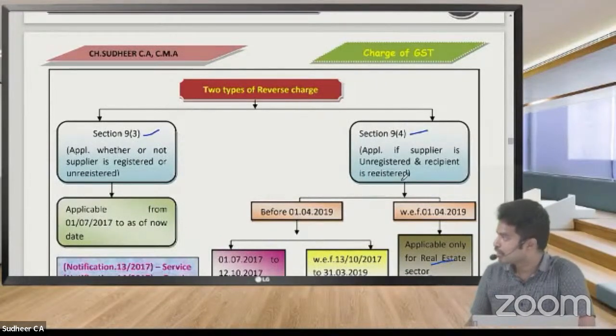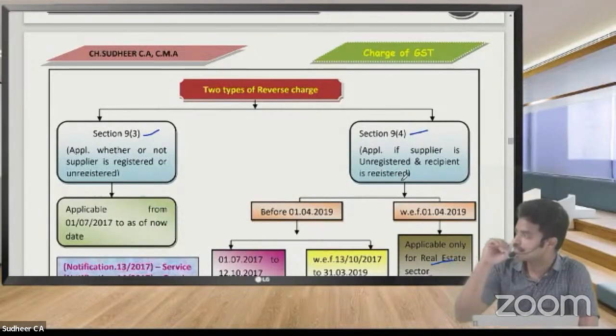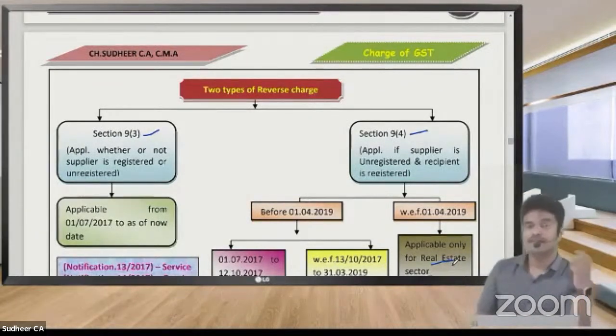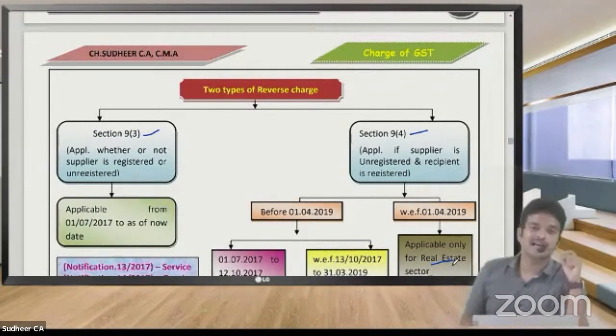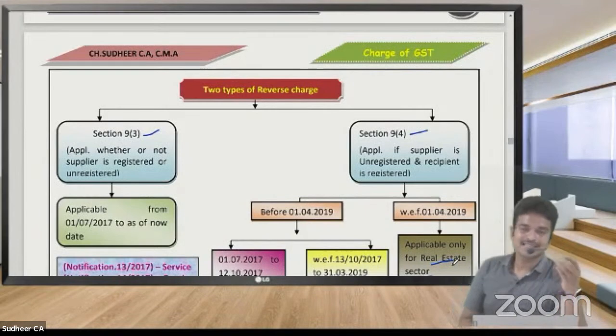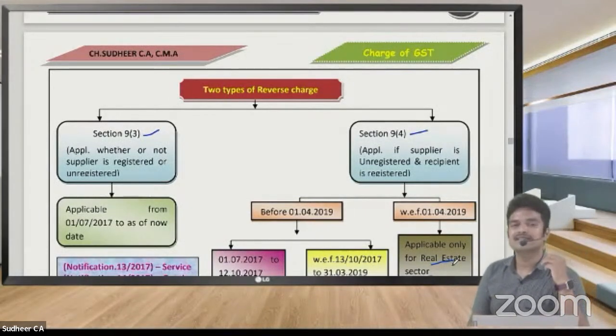I repeat, if the supplier is unregistered and the recipient is registered, so in such case 9(4) will be applicable. So what the 9(4) has specified is in case of real estate sector, 80% of the total expenditure they have to take from registered dealers only, because now for real estate tax rates were reduced to 5% and 1%. That's why 80% of the total cost should be from registered dealers.